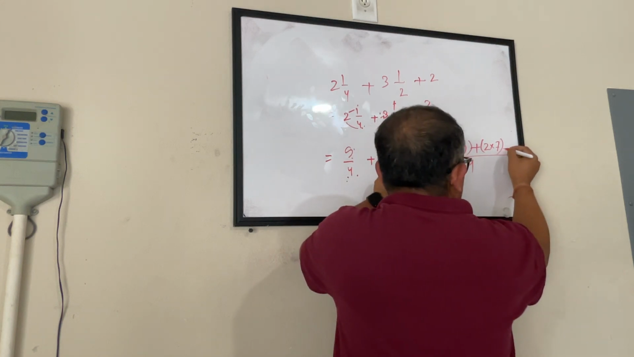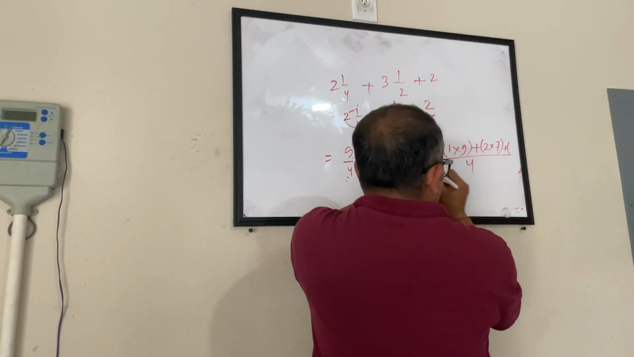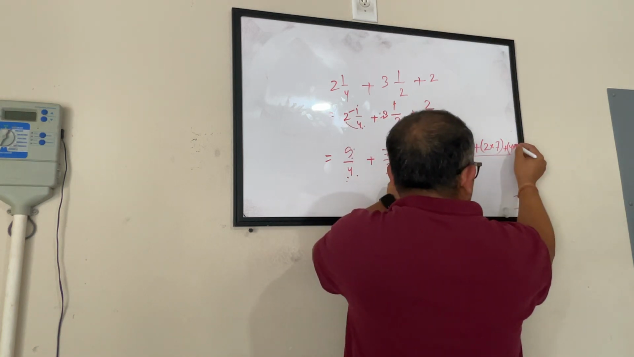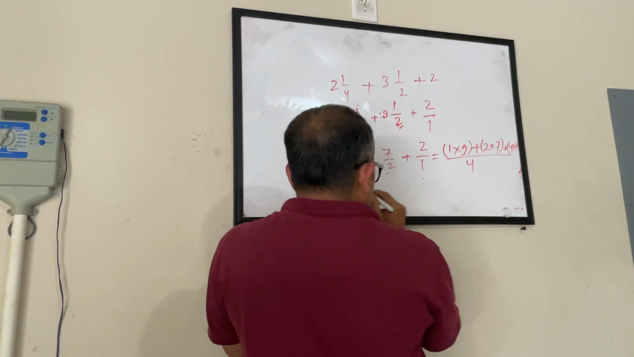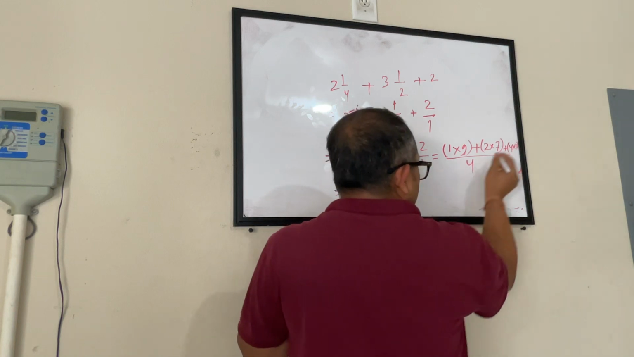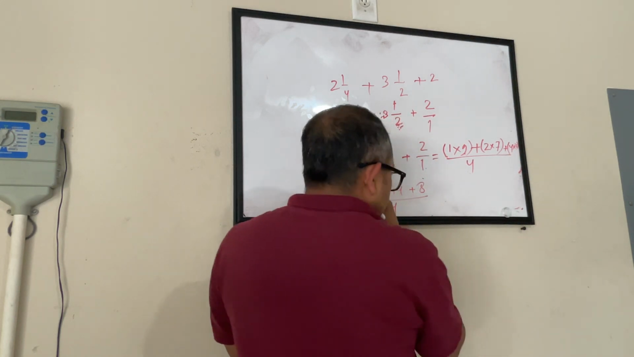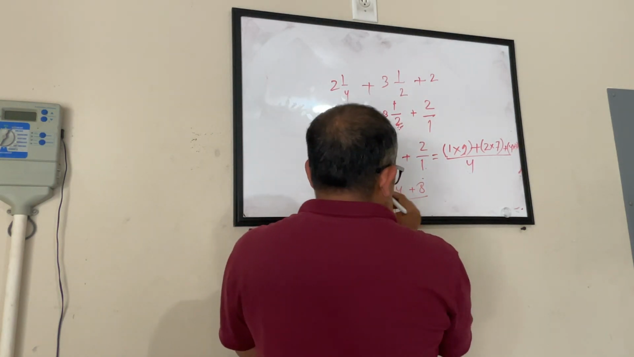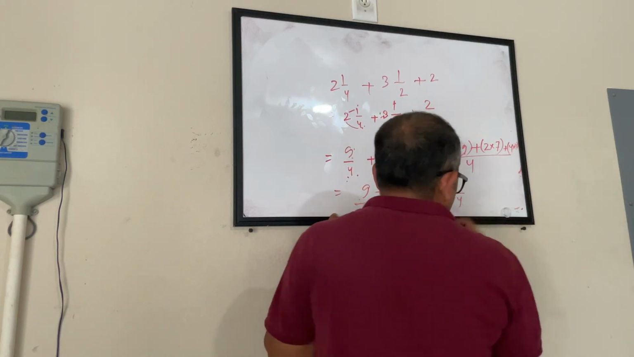Then I have a plus sign. Pick the third number. How many times of 1 gives me 4? 4. What do I have in the numerator? 2. I'll write 2. So here 1 into 9 is 9, plus 2 into 7 is 14, plus 4 into 2 is 8, divided by 4. So it becomes 14 plus 9, that is 23, plus 8, 31, divided by 4.